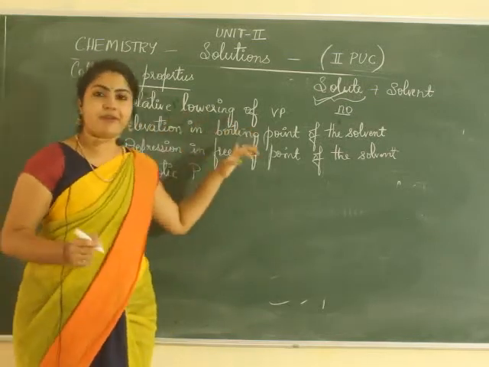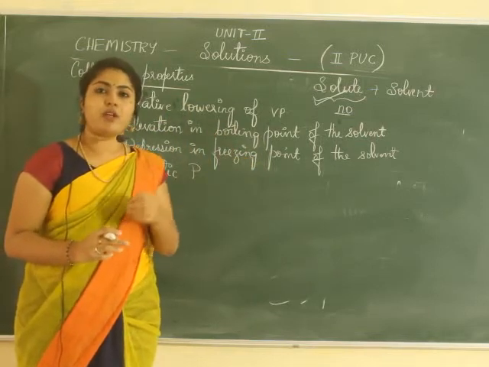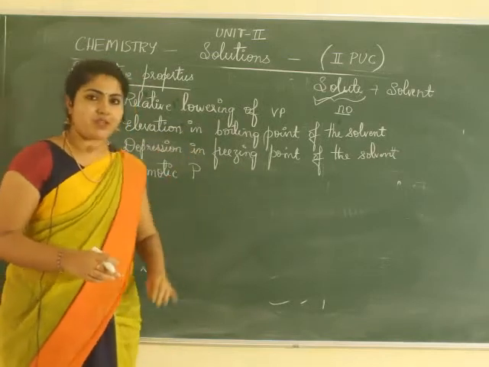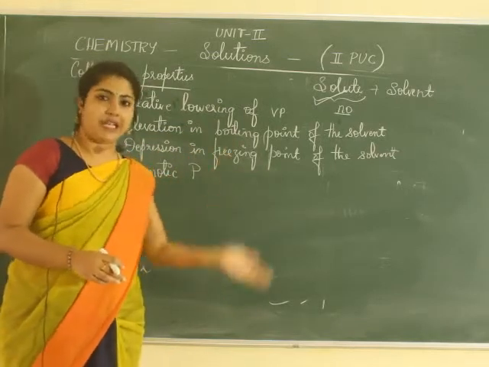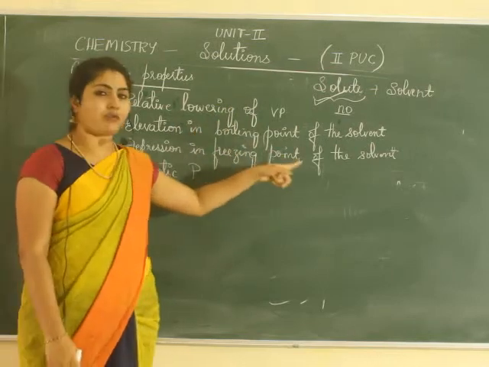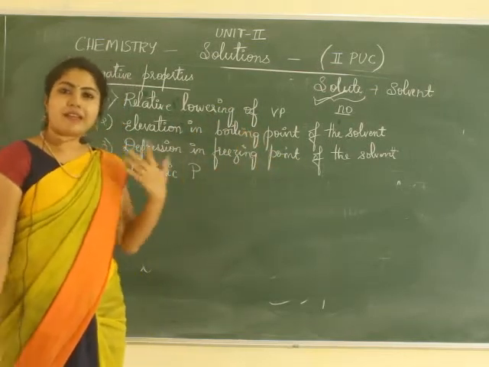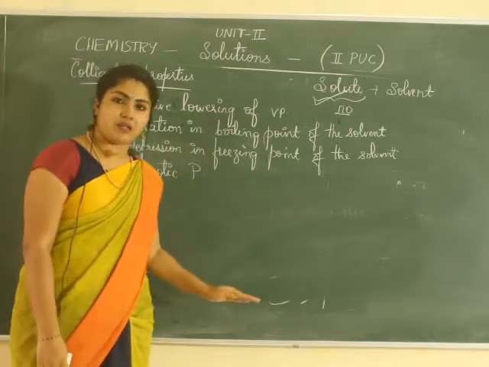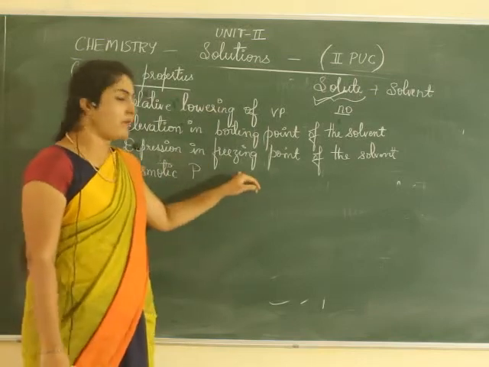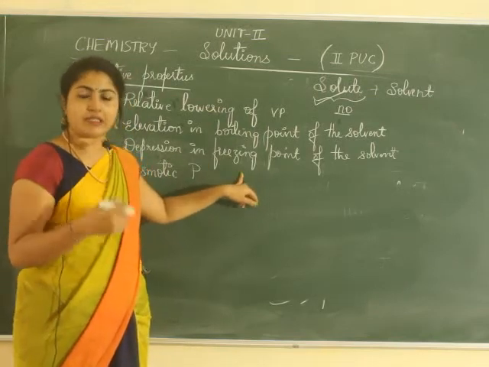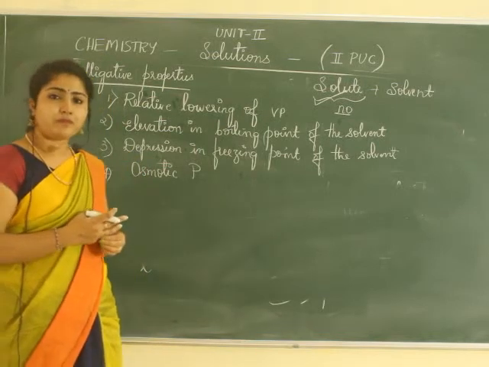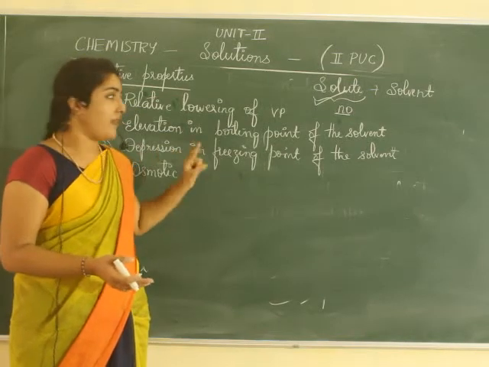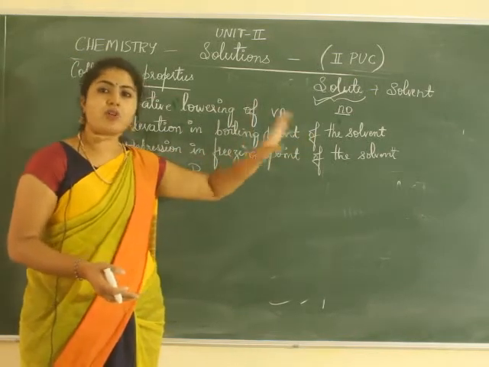Relative lowering of vapor pressure means decrease in the vapor pressure when a non-volatile solute is added. And elevation means increase, so increase in boiling point of the solvent. So it's again related to vapor pressure. Depression in freezing point: depression means going down, so the freezing point of the solvent decreases. So again that is related to vapor pressure, and it is again a colligative property, where it depends only on the number of solute particles but not on its nature.